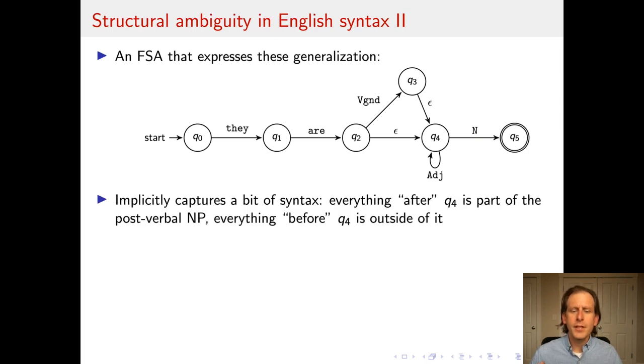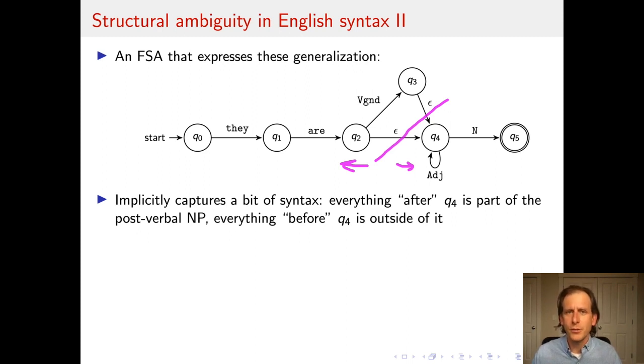Now, this implicitly captures a bit of syntax not only in the word sequences that it accepts and rejects, but actually in the structure of the automaton in an interesting way. I made reference to the idea of a noun phrase in my generalizations. Nothing is explicitly marked in this automaton that has anything to do with noun phrase, but you can conceptually see that there's a dividing line here. Once you get to state 4, you're inside the noun phrase, that is, after the verb, whether it's "are" or "are" plus a gerund verb, and everything beforehand is outside of the noun phrase. So getting to Q4, state number 4, is a dividing line in the syntax, but that's not explicitly represented, but it's there.